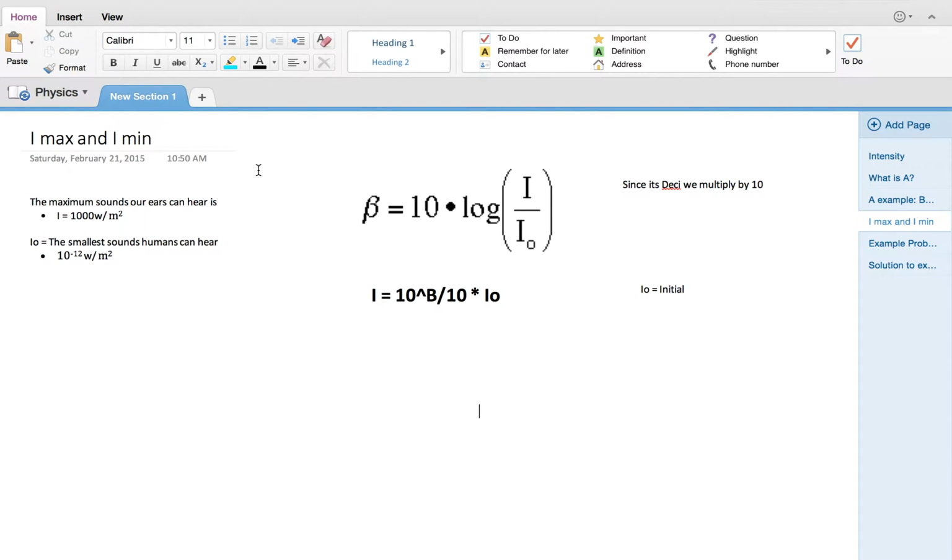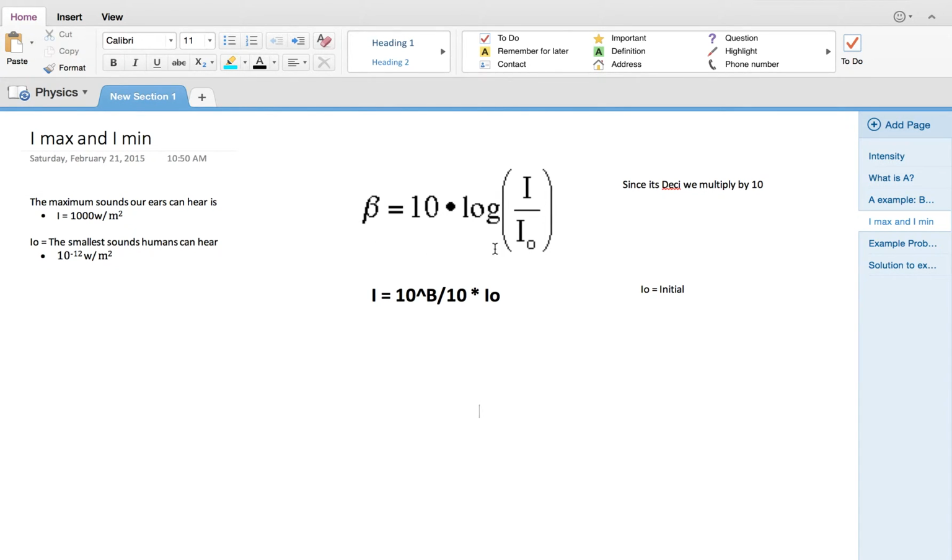So, I max and min. Now I made this I max and min because the maximum sound our ears can hear is I equals 1000 watts per meter squared. Now that's if your ears are going to bleed, that's really loud. And I naught is the smallest sound humans can hear, which is 10 to the negative 12. Now many of you, on even our repeating, may have gotten wrong saying it's 0. No, it's not really 0. If you're in a really quiet room, there's still a little sound, and that's 10 to the negative 12.